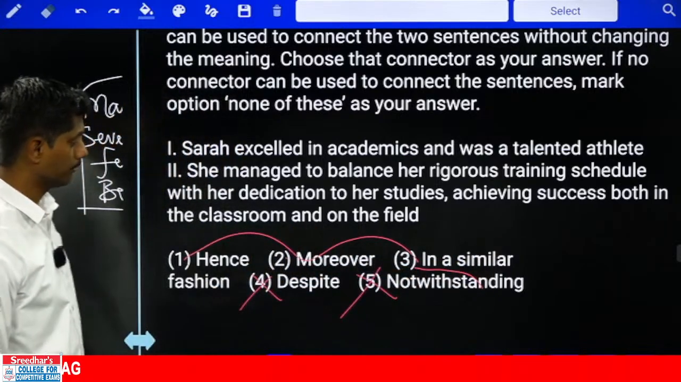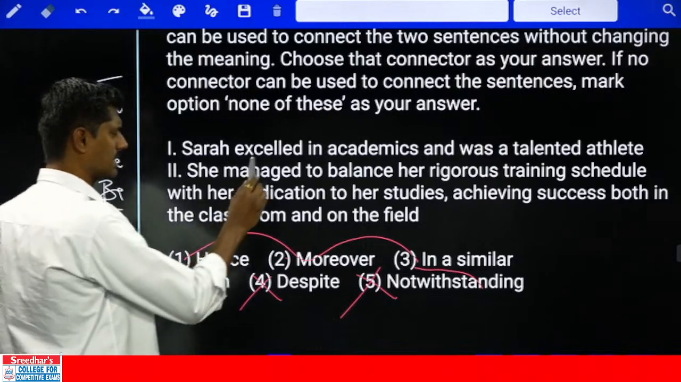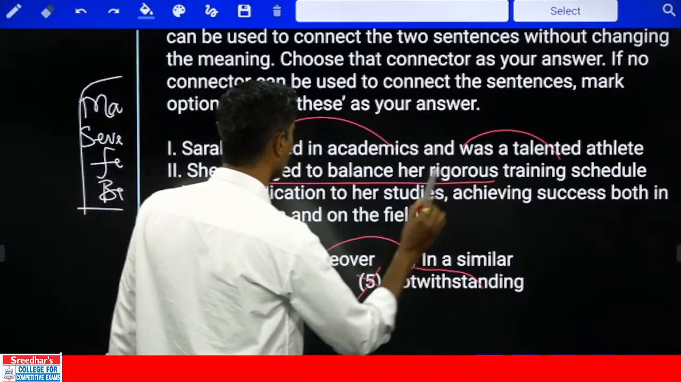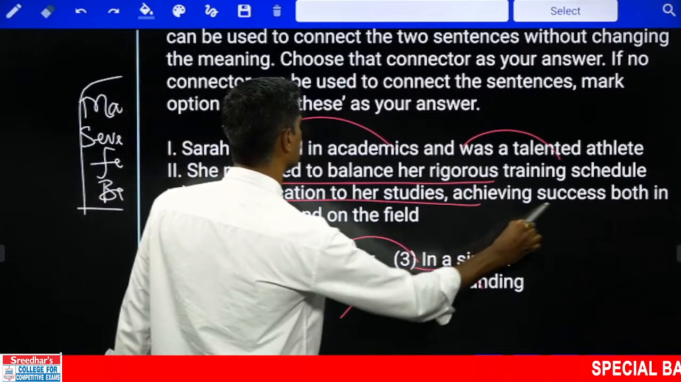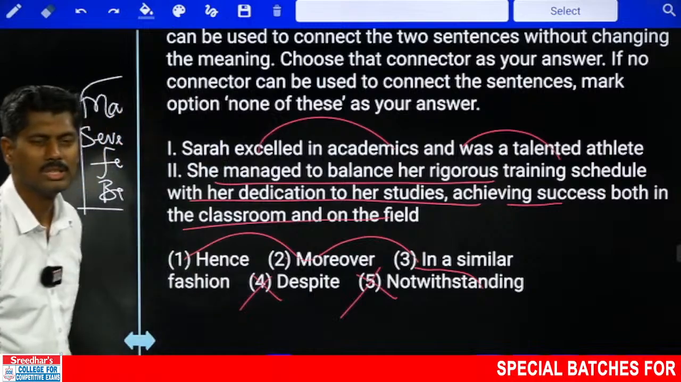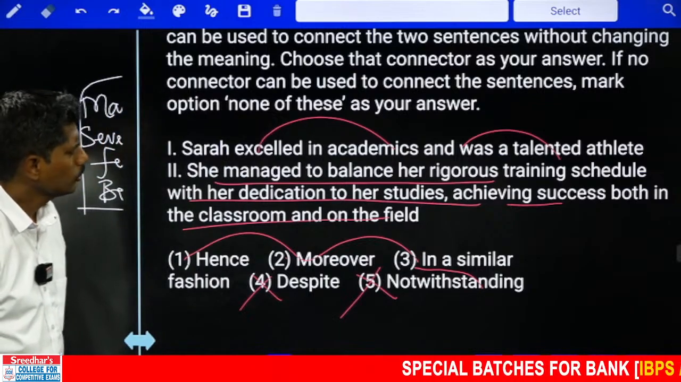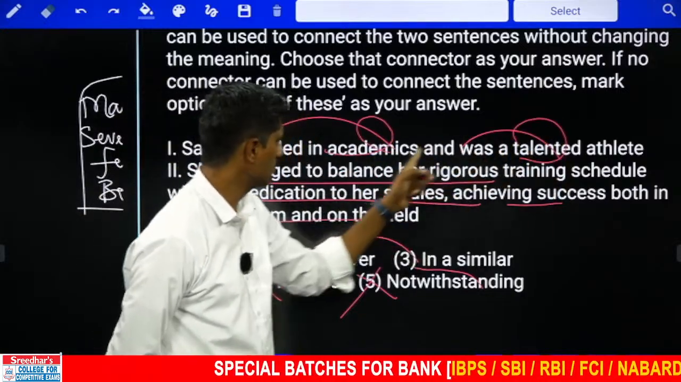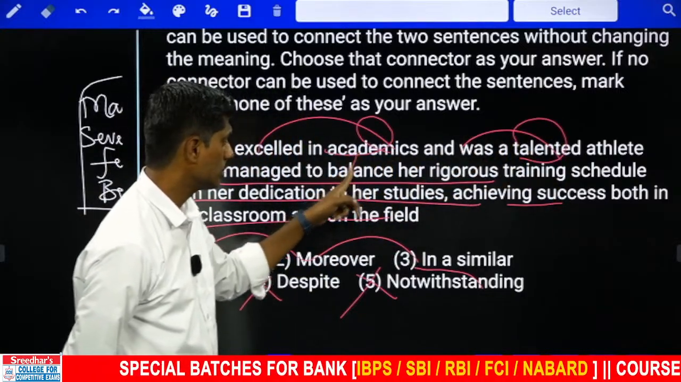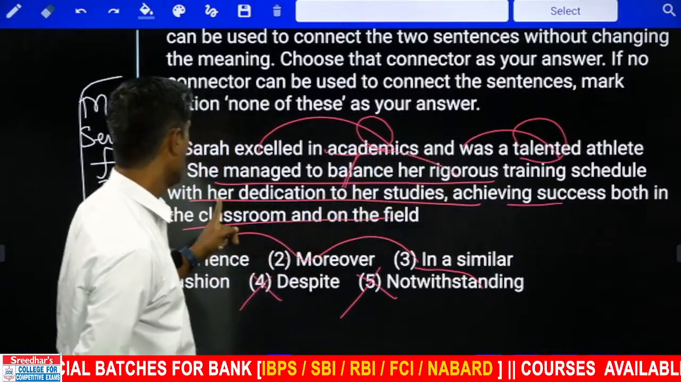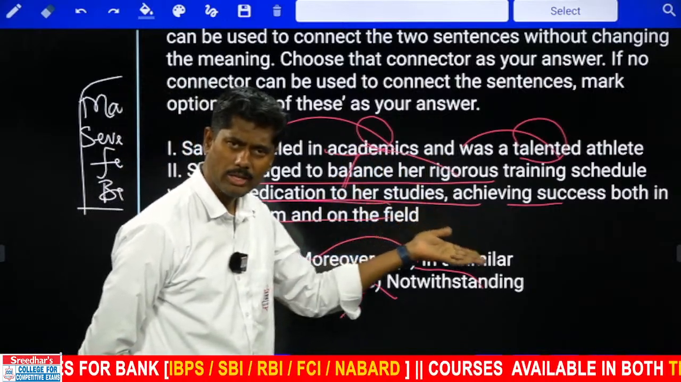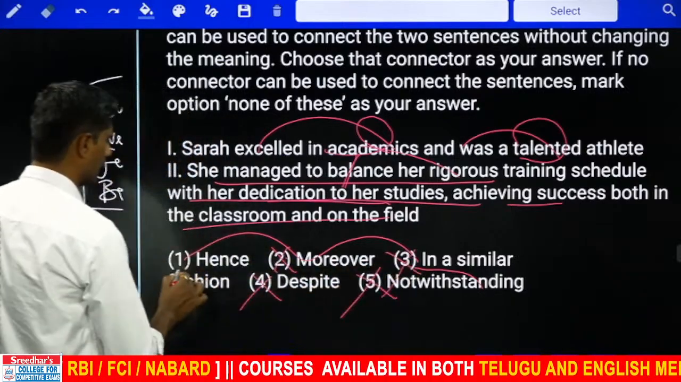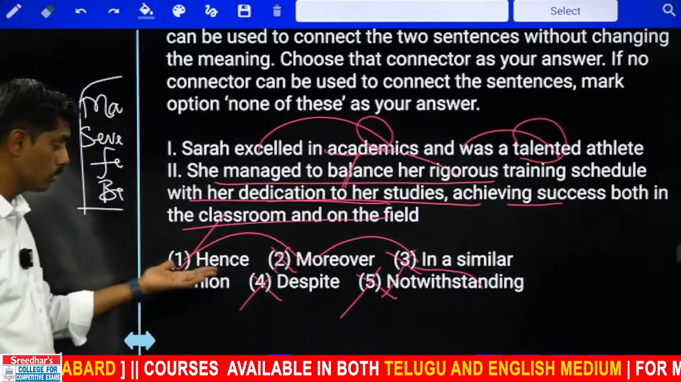If you look at third one, in a similar fashion, she excelled in academics, talented athlete. In a similar fashion, she managed her training schedule with her dedication to her studies, achieving success both in classroom and field. So in a similar fashion, no, academics only, and academics and talented athlete, how she became, she was telling she managed both. She managed to balance her training schedule and studies. That's why she achieved. So instead of these two, I would like to take this only. Why, sir, earlier you were negating it?